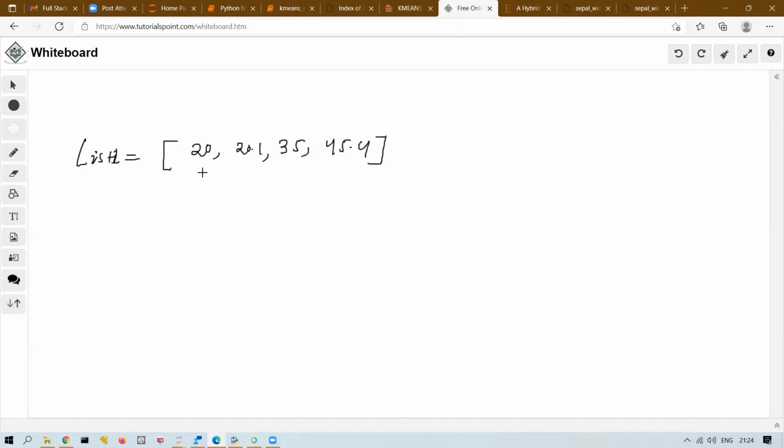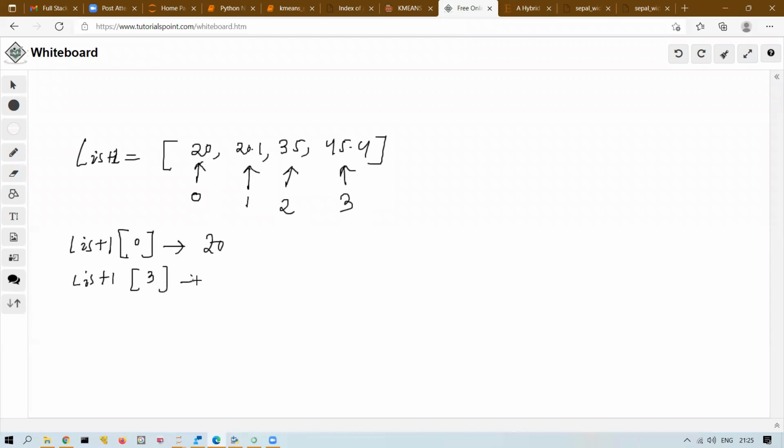In this particular case, the first element will be index 0, second element is index 1, third element is index 2, and the fourth element is index 3. Now if you understand this concept, who can tell me: if I write list1 of 0, what will be retrieved? 20. If I write list1 of 3, what will be the output? 45.4. So the elements will start from left to right: 0, 1, 2, 3, 4, 5, like this.